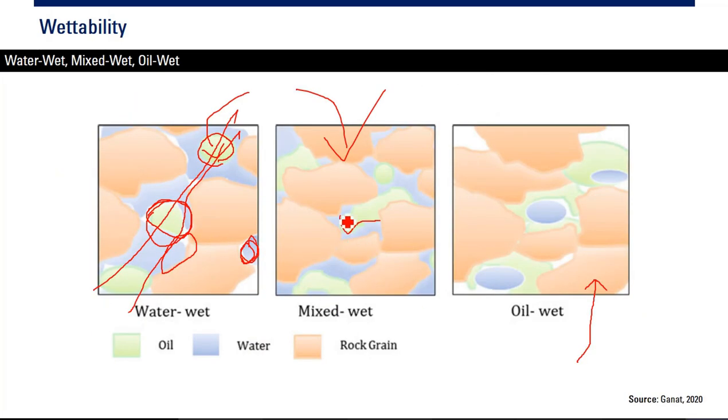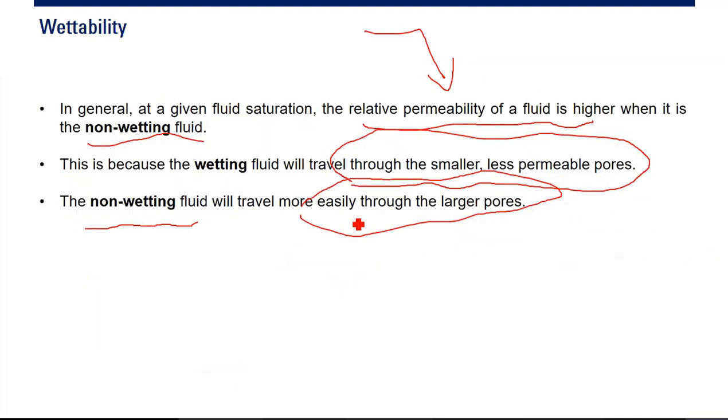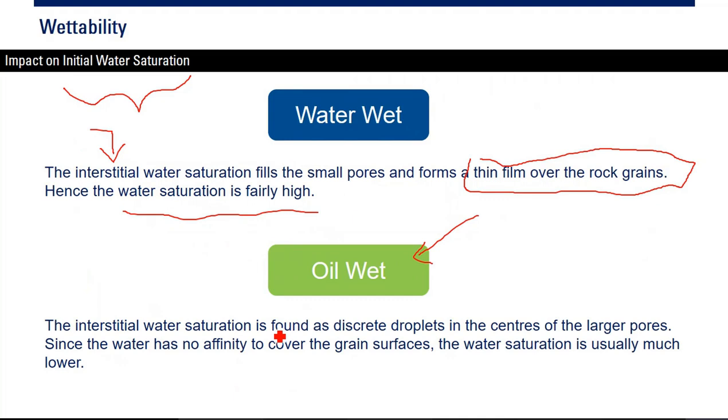Okay, the interstitial water, or you can easily call it just water. The water saturation is found as discrete, discontinuous droplets in the center of the larger pores, since the water has no affinity to cover the grain surfaces. The water saturation is usually much lower.